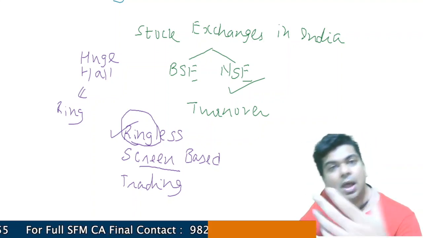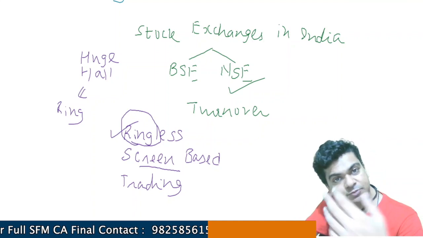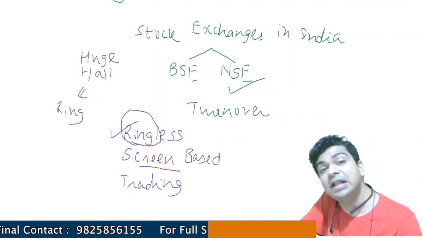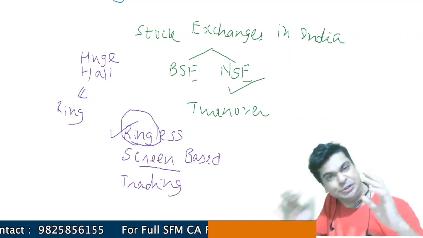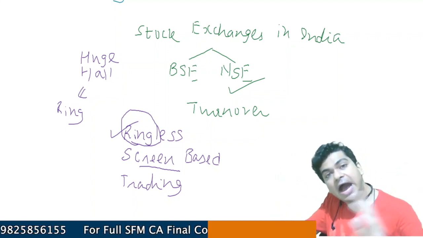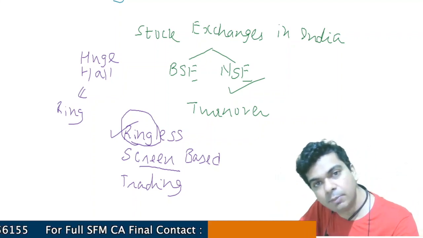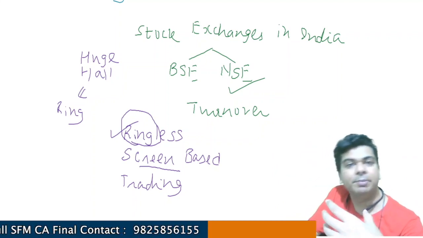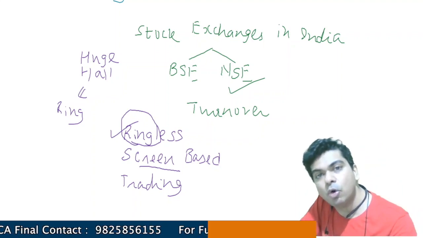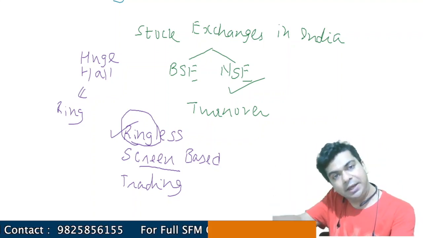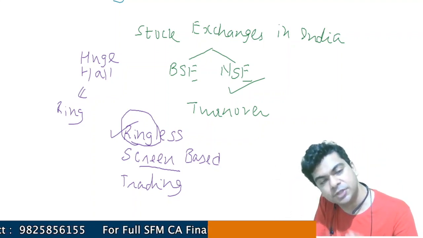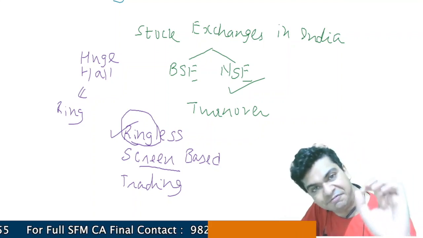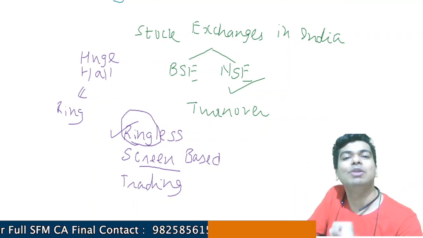Opposite requirement. I want to buy shares of Reliance, but when can I do that? Only if there is another person who is ready to sell the shares of Reliance, isn't it? So in that particular ring, I will have to identify another broker who is ready to sell the shares. I want to buy shares of a particular company. Another broker is representing another client who wants to sell the shares. And then negotiations will take place between the brokers, and finally, the final price will be decided.